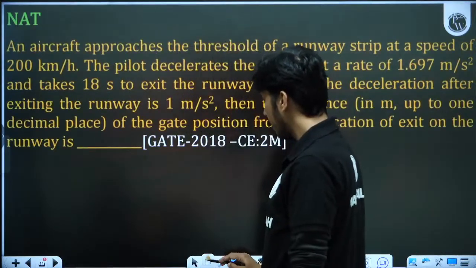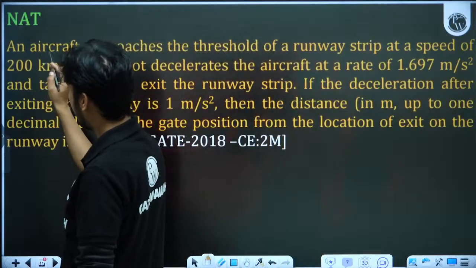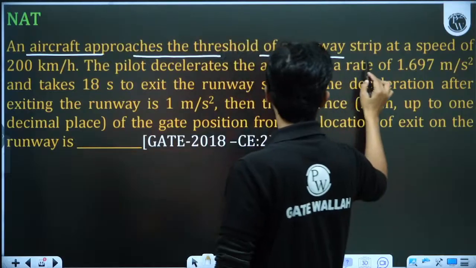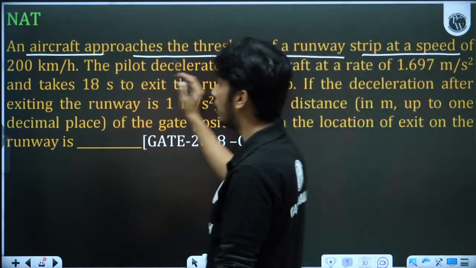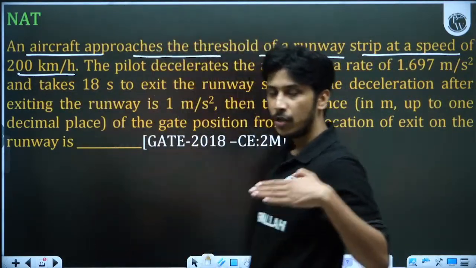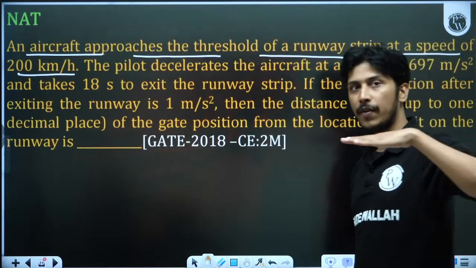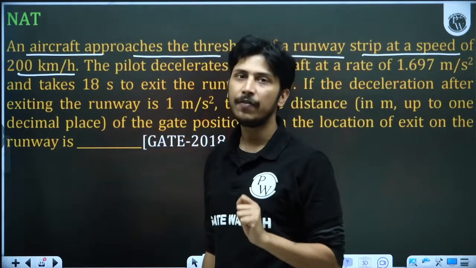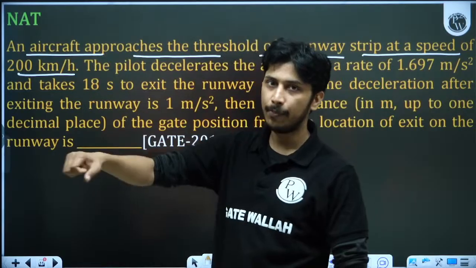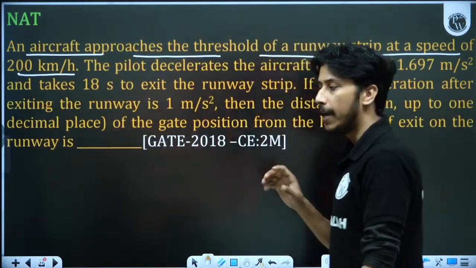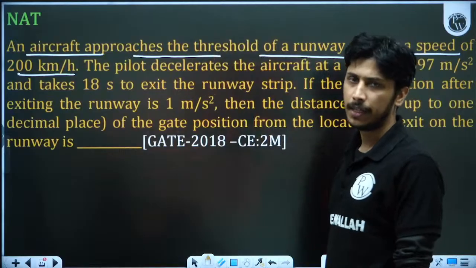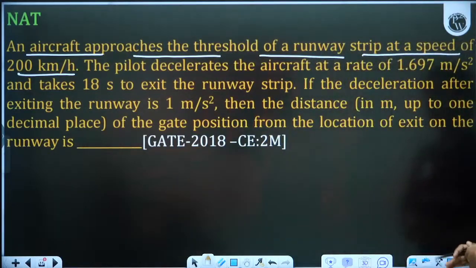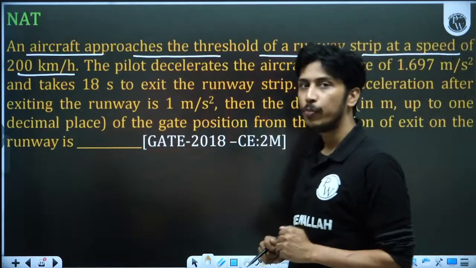This is again NAT. This is a very good question of motion, not from statics. An aircraft approaches the threshold of the runway strip at the speed of 200 km per hour. What does it mean? Actually, the aircraft runs on the runway and gradually increases its speed. At a time when the pilot feels that it is okay to lift off, he or she pulls the lever, and the aircraft takes off. So at the end of the runway strip, the threshold is 200, and at 200 they are going to pull the lever to take off.